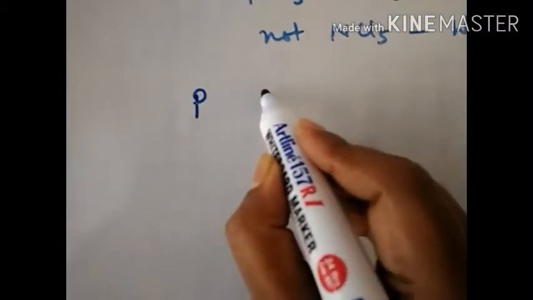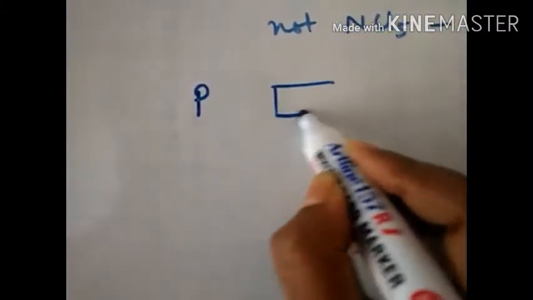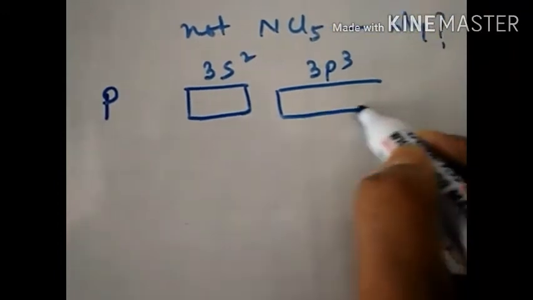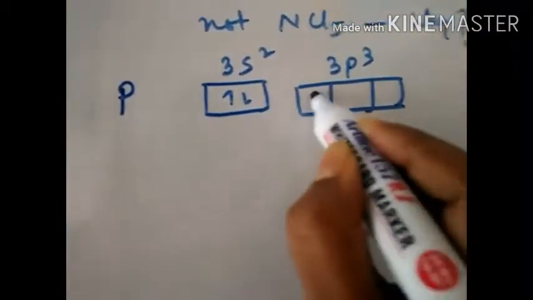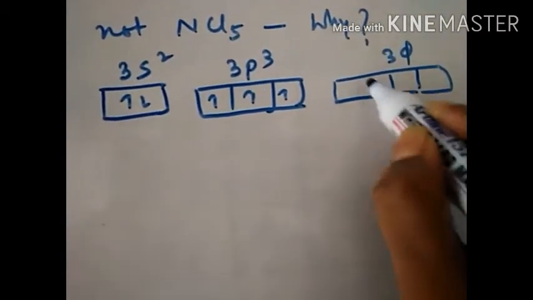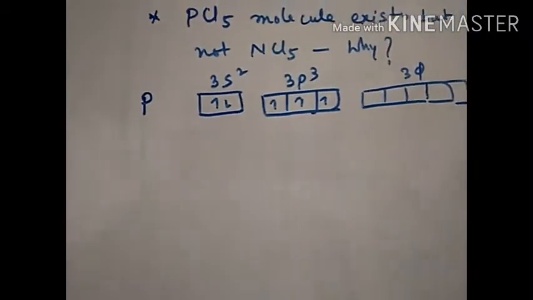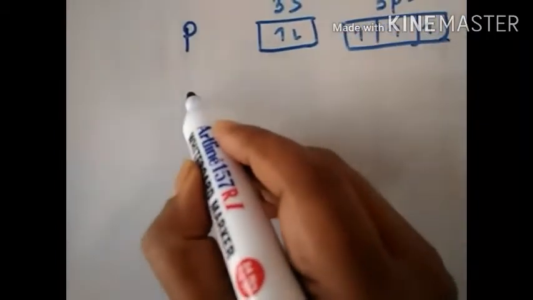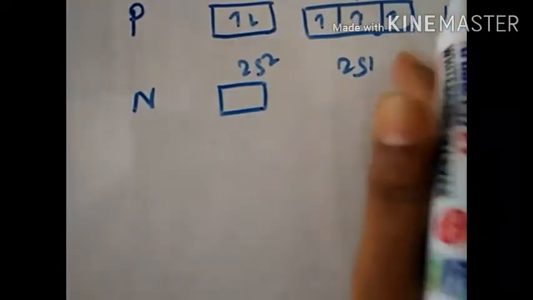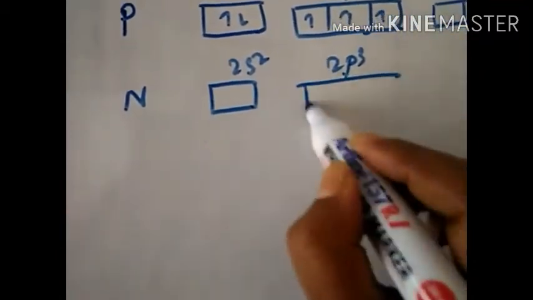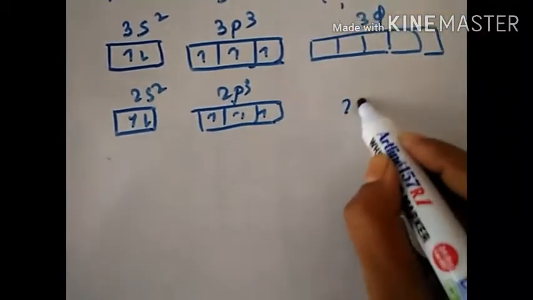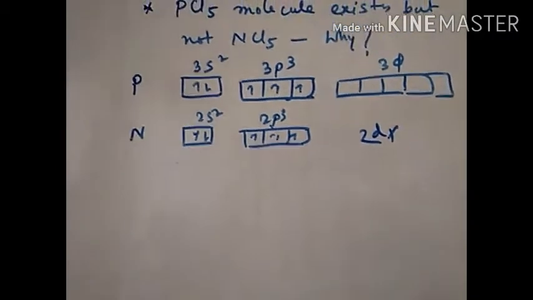Now you can see what happens in the case of phosphorus. Phosphorus has the outermost ground state electronic configuration 3s2 3p3, you all know. So it will form like this, and it has got a vacant 3d orbital. But nitrogen has got 2s2 2p3 in a similar portion, but it hasn't got any 2d orbital, because there is no 2d orbital.